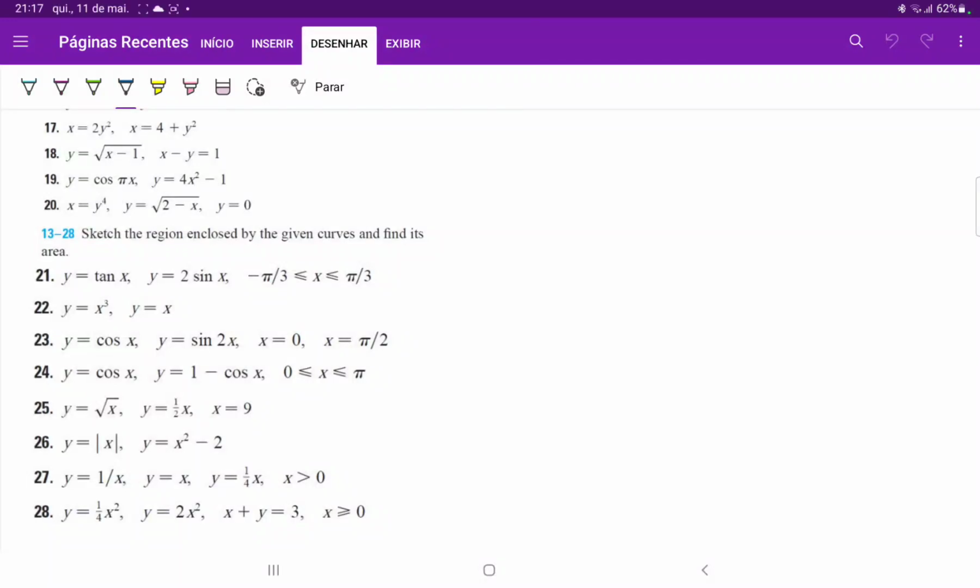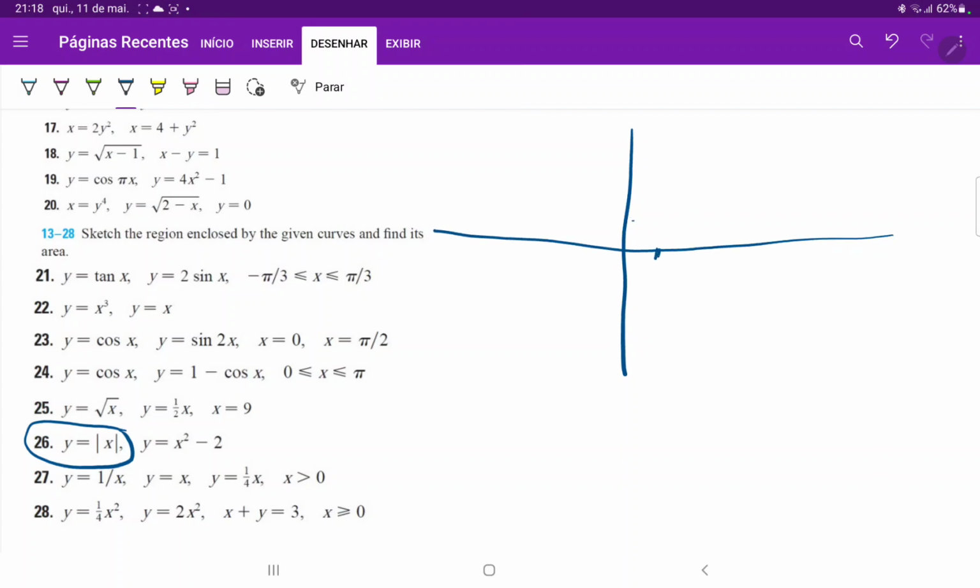26, we have to draw these curves and then find the area between them. So we will begin by drawing the absolute value of x. Now it's a fairly straightforward curve where it is just the identity function on the right-hand side, and on the left-hand side it is just the same, but we reflect it over the y-axis. So it goes like so.